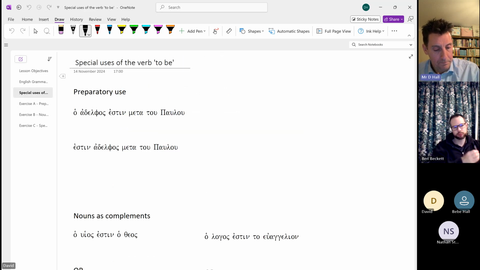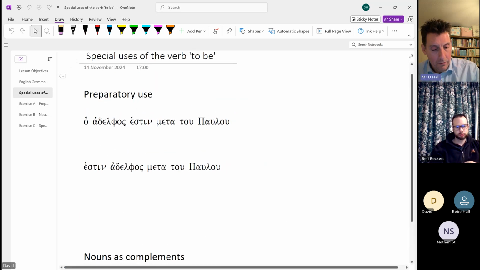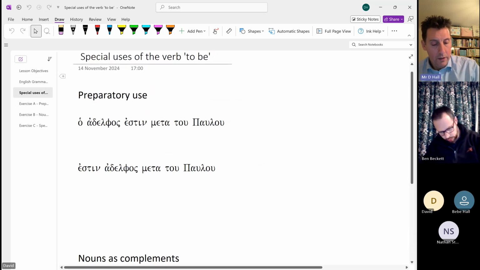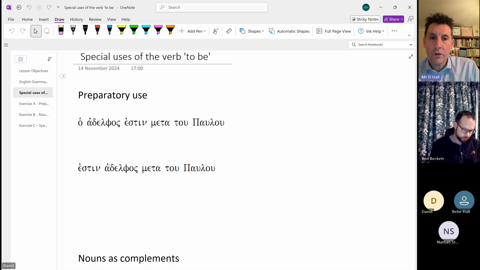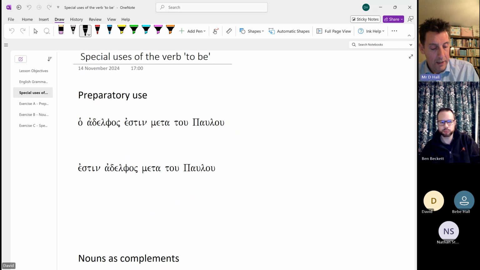Let's go down to this one. So let me first of all go through how we would normally construct this structure of a sentence, which you've seen so far. If we look at this one we've got here, ho adelphos estin meta to Paulu, and if we were to translate that, maybe you can translate all of those words. Hopefully you've met ho adelphos. So this is the brother.